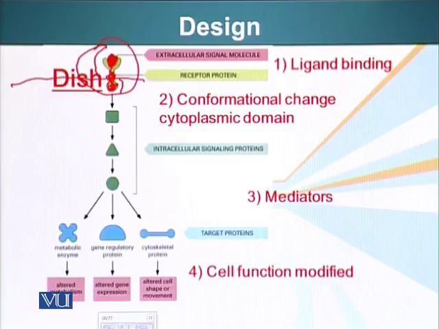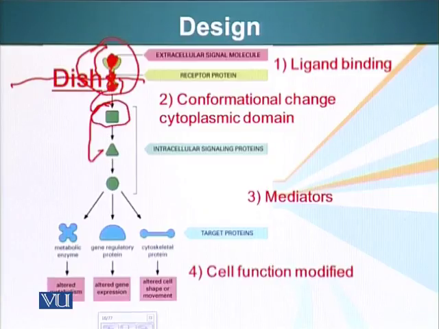When there is a change in the cytoplasmic domain of the receptor, there are proteins or cellular machinery which can sense that the cytoplasmic domain of this receptor has changed, implying that this particular receptor has received a signal. When these proteins interact with the cytoplasmic domain, for example, in this case, the square green protein, it goes through a change.